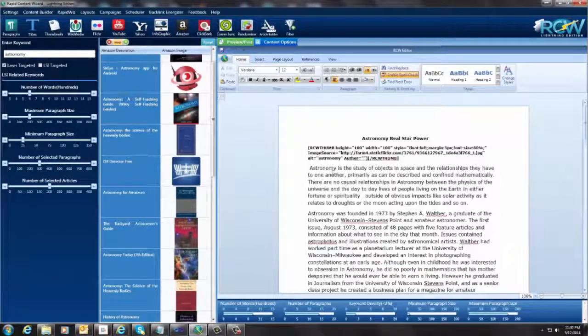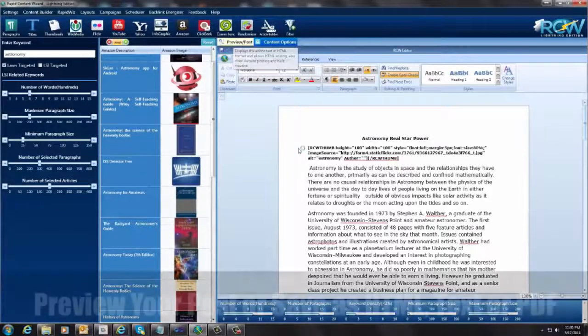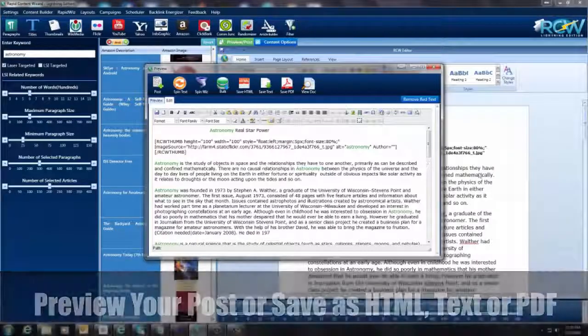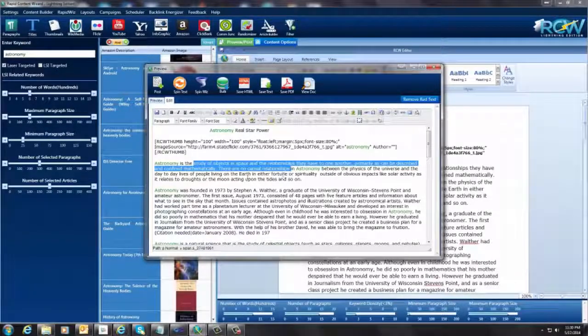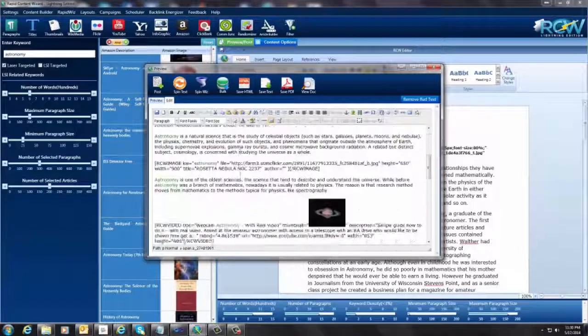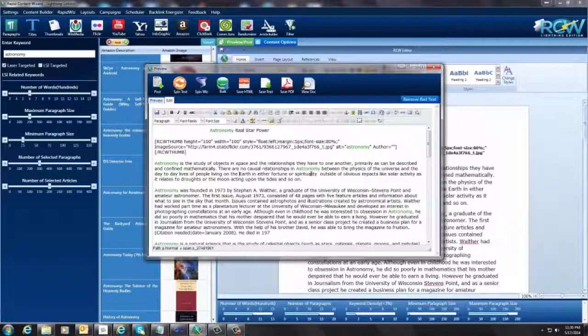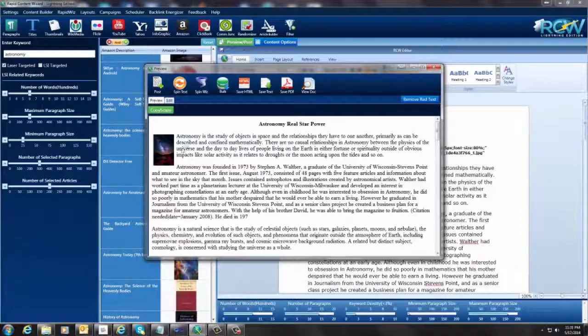So what I want to do now is take a look at this article. So you go up here to this preview post. I'm going to click on that. Okay, and this is now an HTML editor. So what it's done is it's taken the text and put it in here, and it's created HTML. I don't expect anybody to understand HTML. That's not necessary for this. But in here, you can edit the HTML if you like to. But if you like the way it is, you can just come over here to preview.